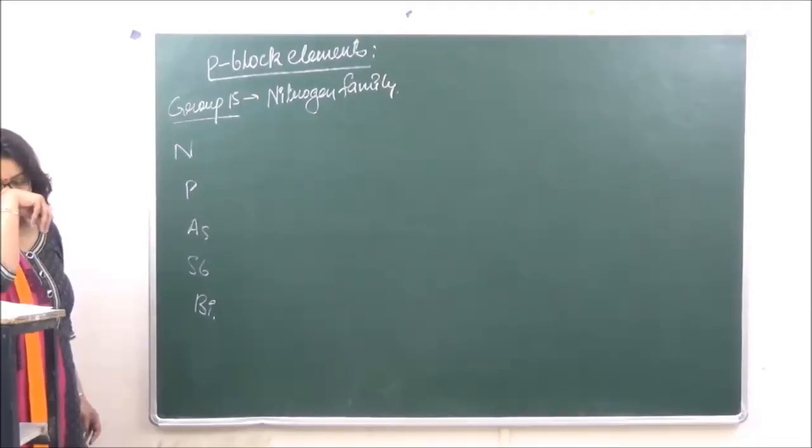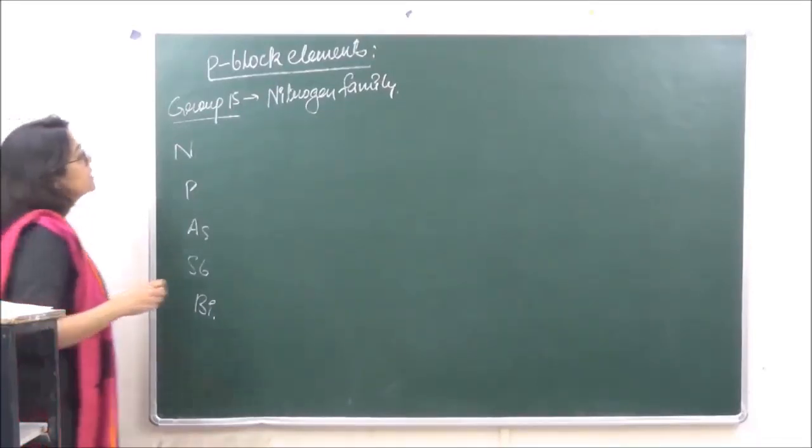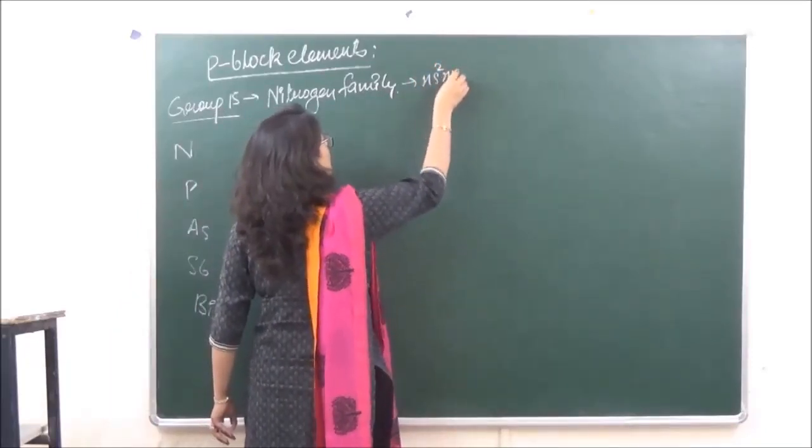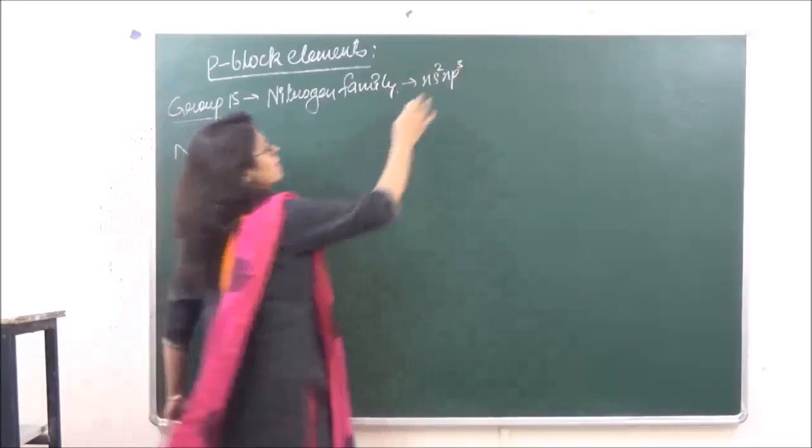Okay, so let's go on to the electronic configuration. The general electronic configuration of this group is ns2 np3.